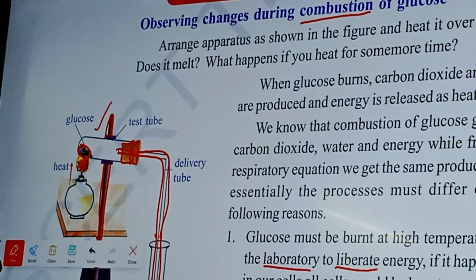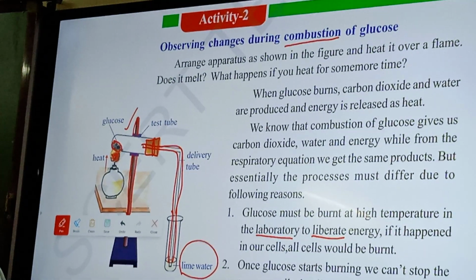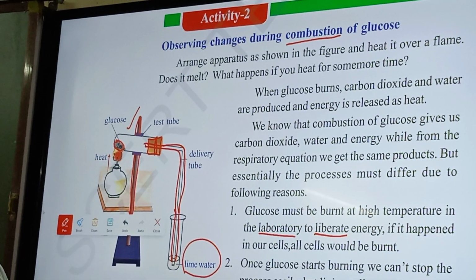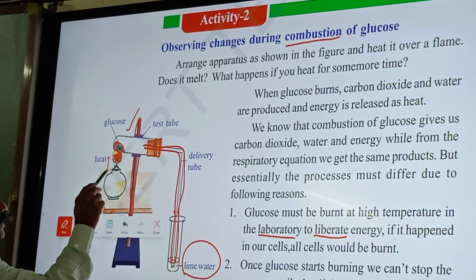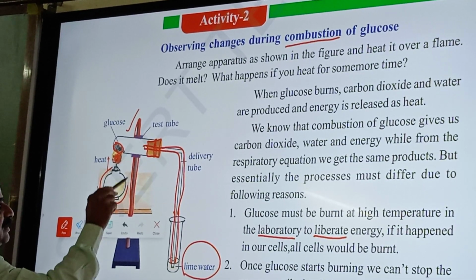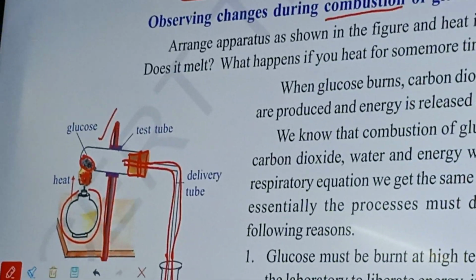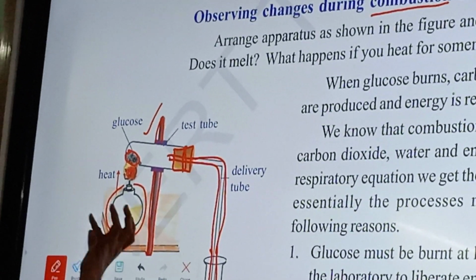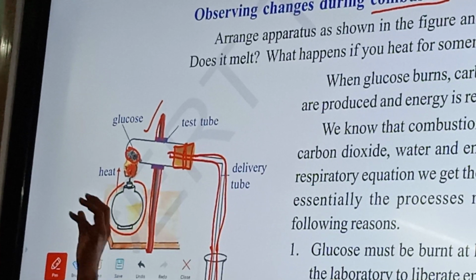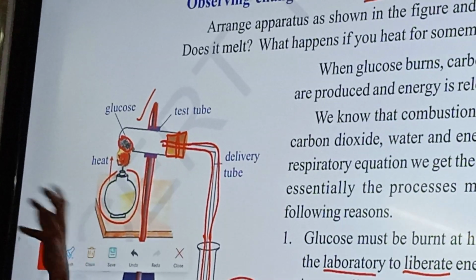This is called lime water. In Telugu it is called Sunnam. Lime water, you know well. So here you are observing what? This is called a Bunsen burner. So in the burner we are taking some kerosene or some liquid which burns.